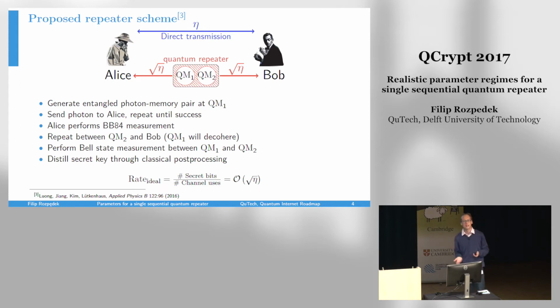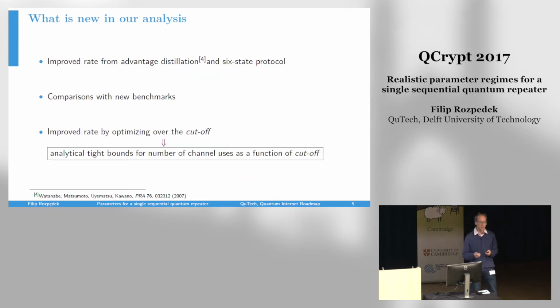In the ideal scenario, if this repeater was perfect, because both of those two links are independent, the secret key rate should scale with the square root of eta, while the capacity was shown before in this high loss regime to scale linearly with eta. Such a repeater should then be able, in this ideal scenario, to easily overcome the capacity. So what is new in our analysis?